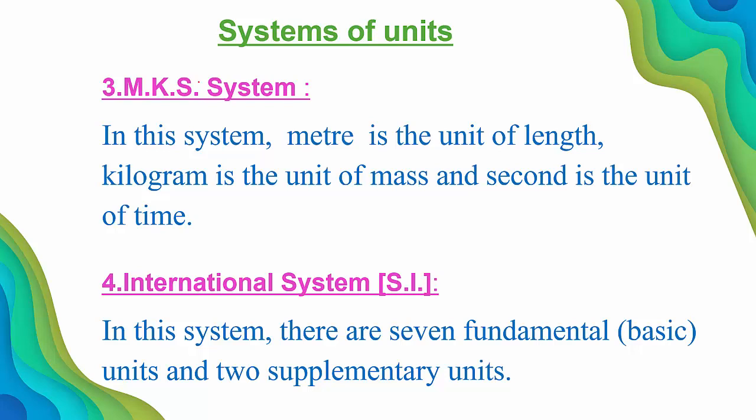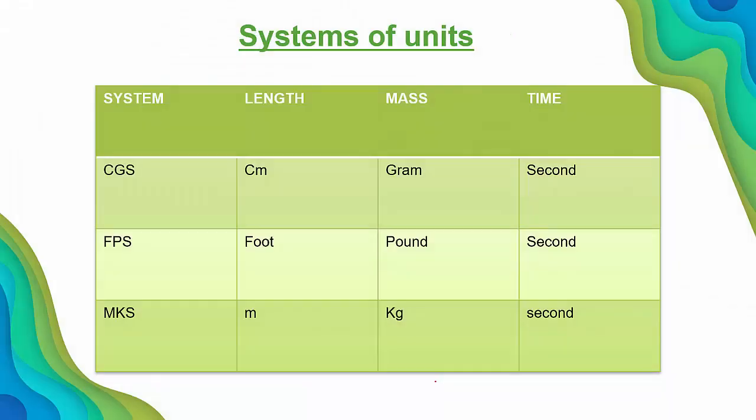So in the international system, totally there are 7 fundamental units. We studied 3 fundamental units, for example length, mass and time. But in the SI system, how many fundamental quantities are there? There are 7 fundamental or basic units and 2 supplementary units. So how many fundamental units and how many supplementary units are there in the SI system? In the SI system, there are 7 fundamental units and 2 supplementary units. Is it clear? You can observe this tabular column.